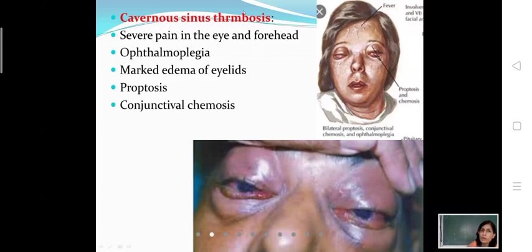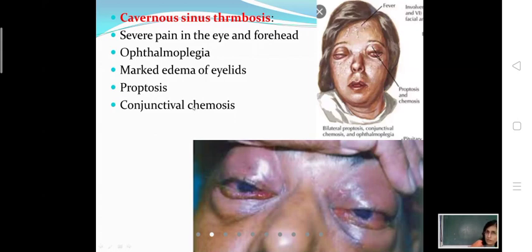और आपको इसमें ये पता होना चाहिए कि जो ये फीचर्स आ रहे हैं ये क्यों आ रहे हैं. You should know the anatomical basis of each and every feature present in a patient of cavernous sinus thrombosis. Okay, so severe pain in the eye and forehead because of involvement of ophthalmic division of trigeminal nerve present in the lateral wall. Usually the maxillary division is spared. Ophthalmoplegia because of the involvement of third, fourth and sixth cranial nerves. Then these three features because of the inability of the orbit to drain the venous blood, which will lead to venous congestion.